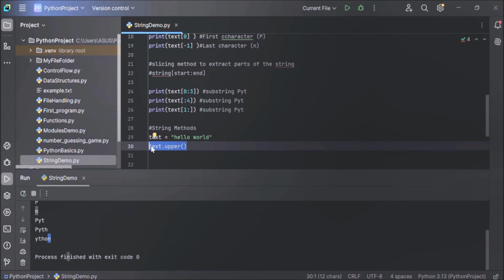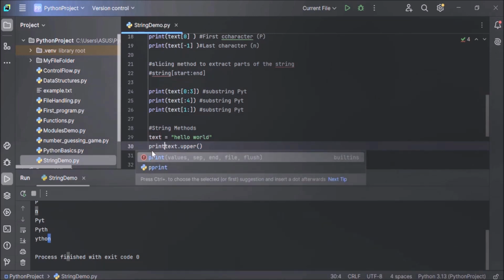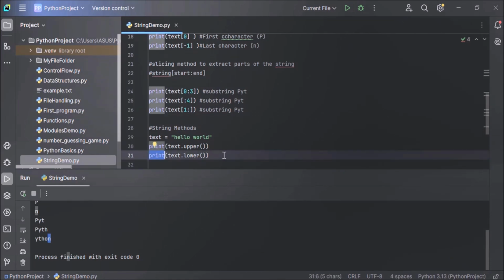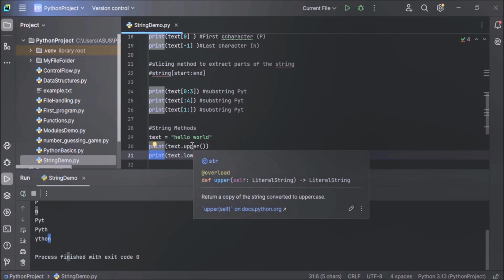Now let's print this return value. Print. That's it. Now, in case you want to convert this to lowercase, you can simply call the lower method. Instead of upper, just lower. That's it. And print the converted value. So the upper method will convert all the characters of the string to uppercase, and it will return a copy of the converted string. And the lower method will convert all the characters of the string to lowercase and will return a copy of the converted string.